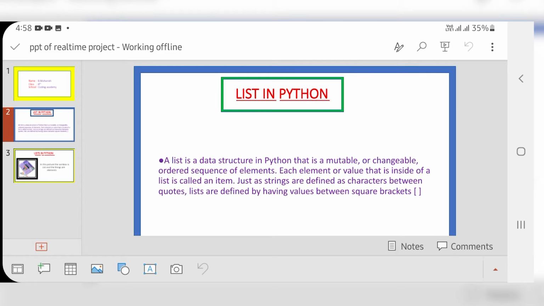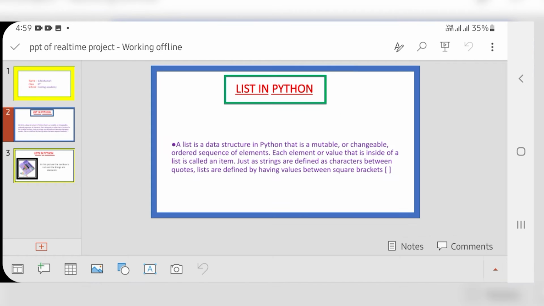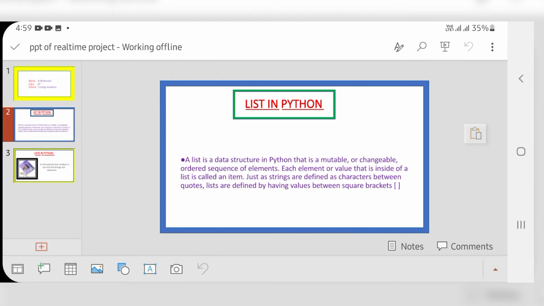Lists are defined by having values between square brackets. Lists are enclosed by square brackets. The list elements are separated by commas, and a list is mutable, meaning changeable, which can change its value or element. Now, I will show you a real-time example and I will explain it.